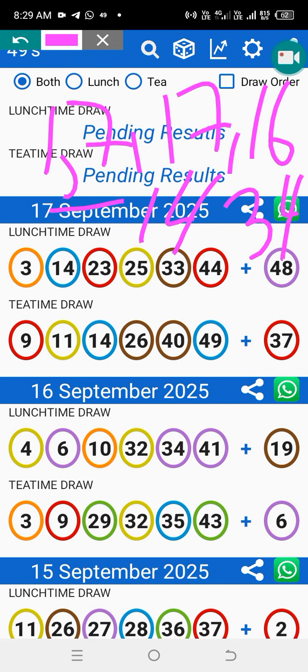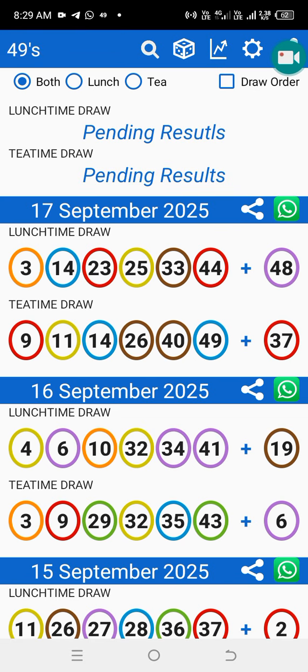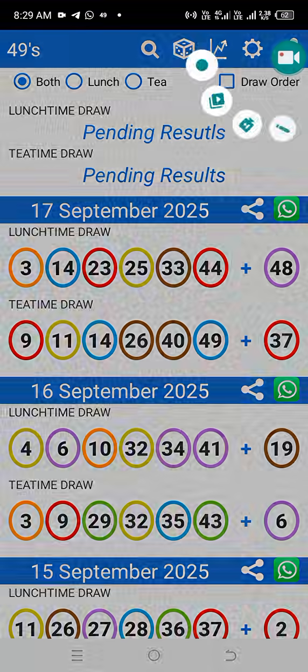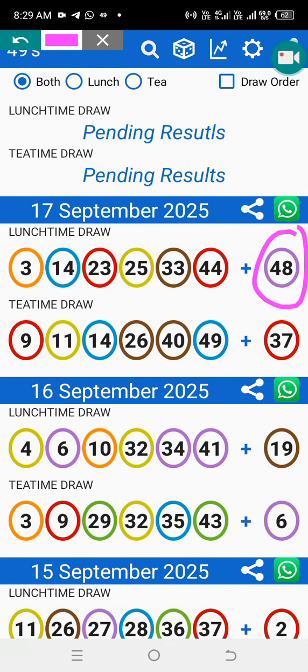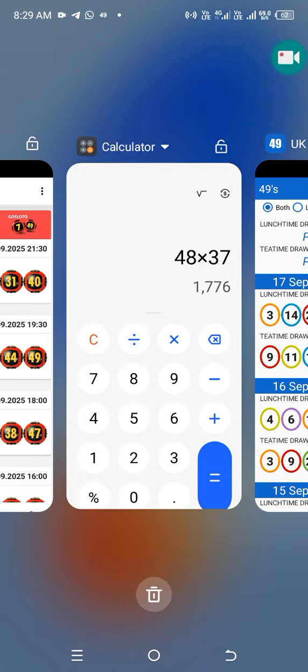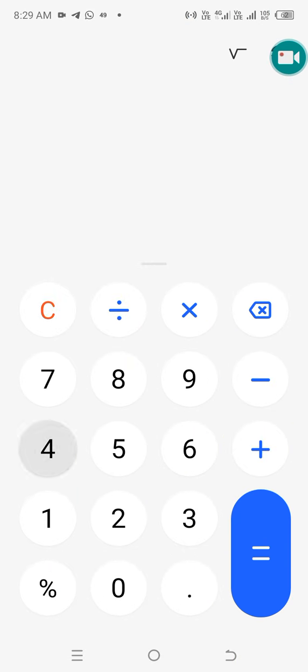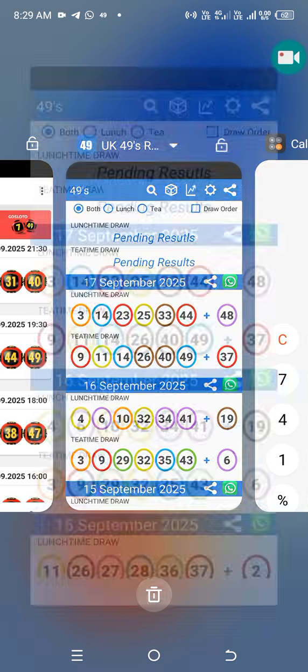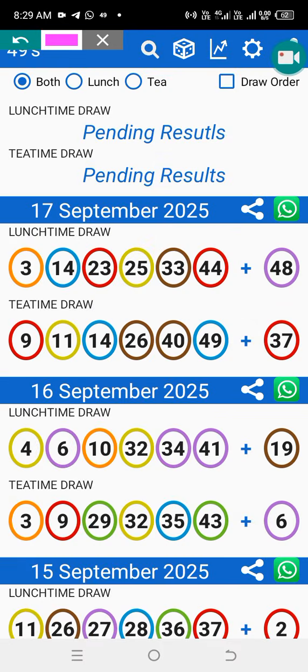Remember to spin your numbers. Let's go. Then you take 48 and 17. We have 81, 6. 81, 6 is 16 and 18.